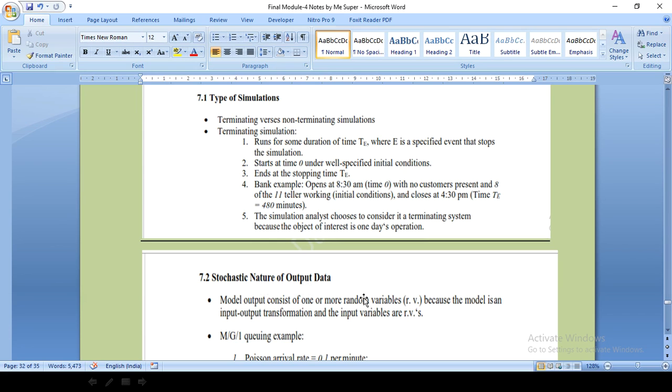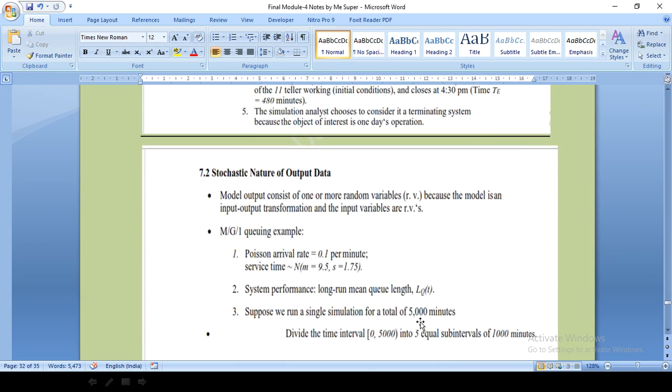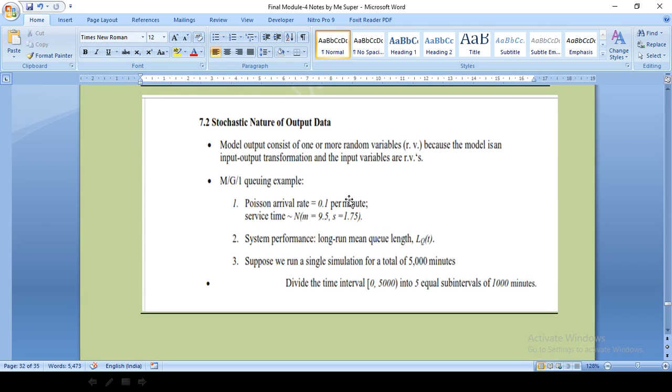A model which consists of one or more random variables is called a stochastic model, because the model is an input-output transformation and the input variables are random variables. If the input models are stochastic in nature, sometimes the output will also be stochastic. For example, in the M/G/1 queuing example, the output data will also be of stochastic nature.